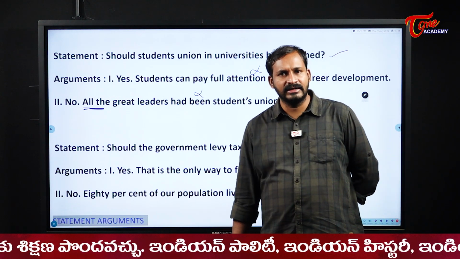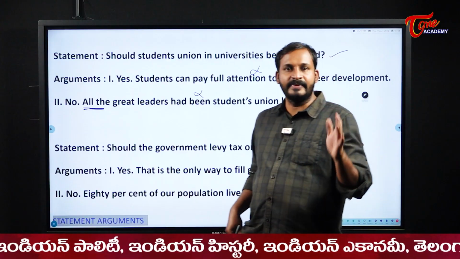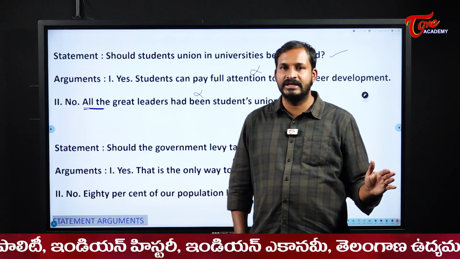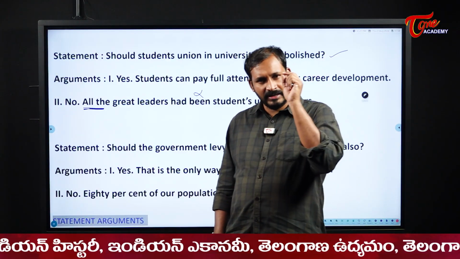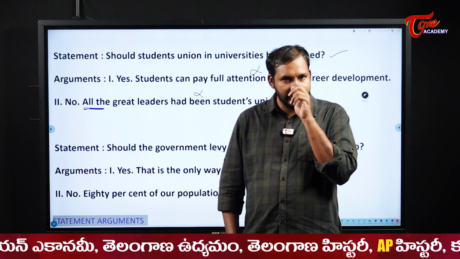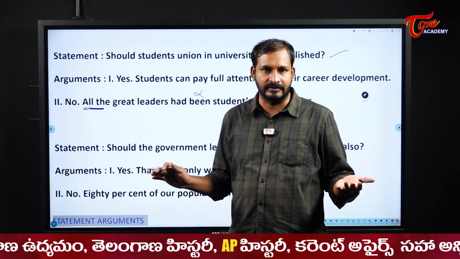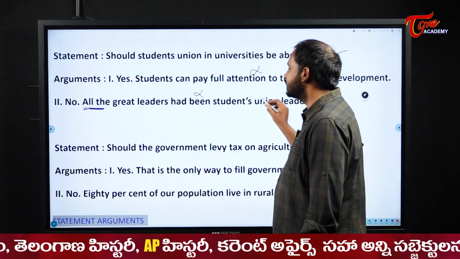It is not like that, right? Yes, there will be at least 1 or 2. I am not saying no, 90% of great leaders can be student union leaders. There is no doubt in that. But there will be at least 10% of great leaders who are not student union leaders, right? But they are telling that here all are the same. Because of that reason, this one also went wrong.